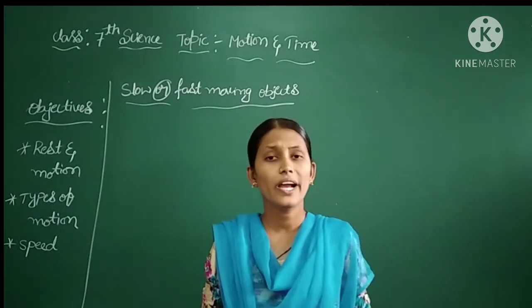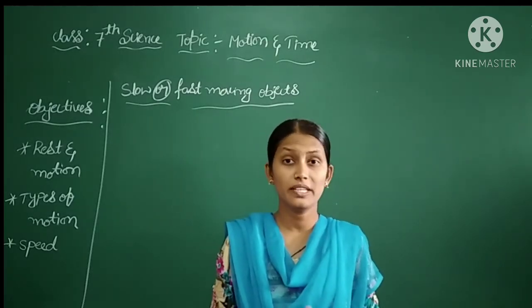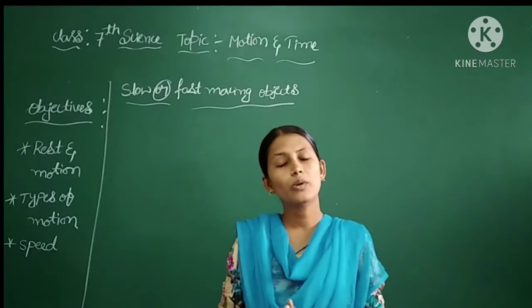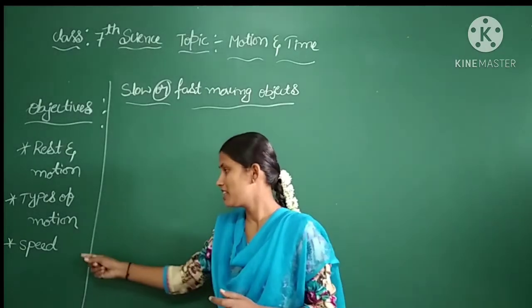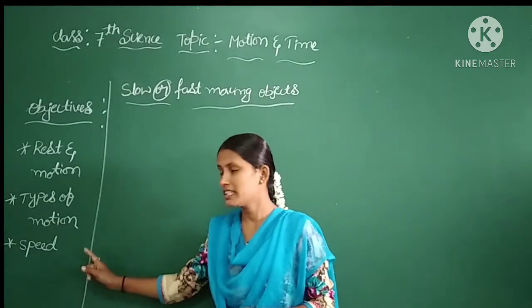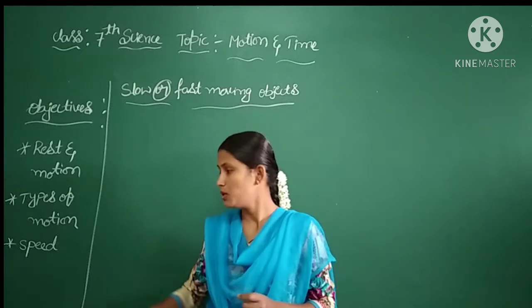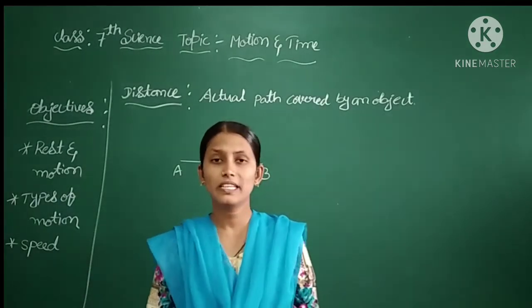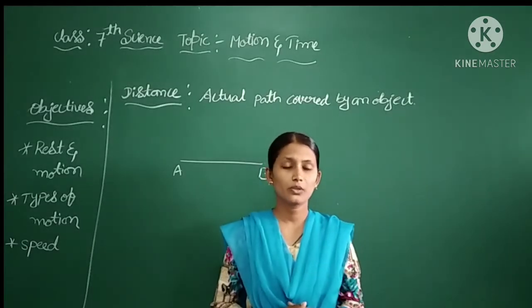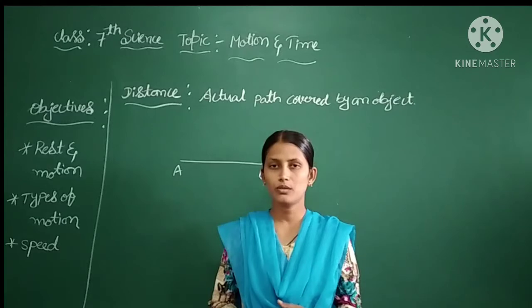And also we often say that a fast moving vehicle has high speed and a slow moving vehicle has very low speed. Then what do you mean by speed? To understand the concept of speed, now let me discuss a few definitions related to speed. As I said before, by the distance covered by the vehicle in a given interval of time, we can say that the object is moving fast or slow, right?